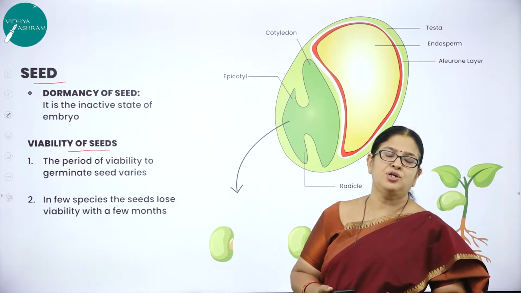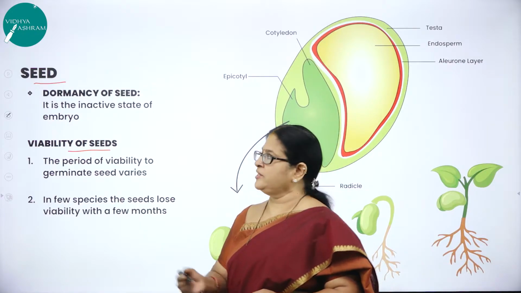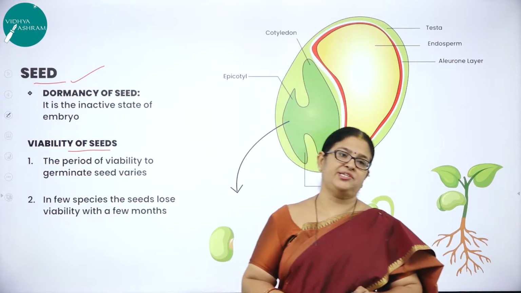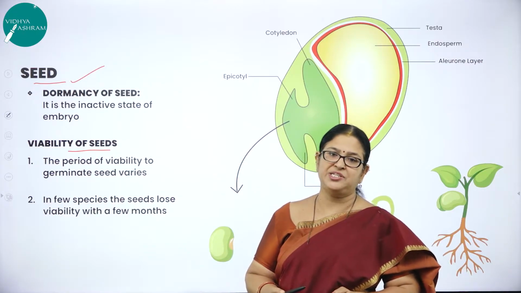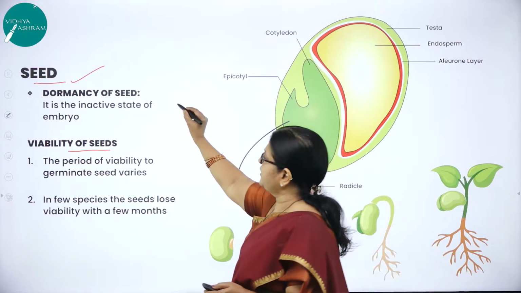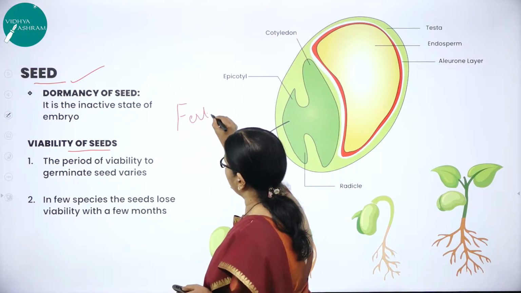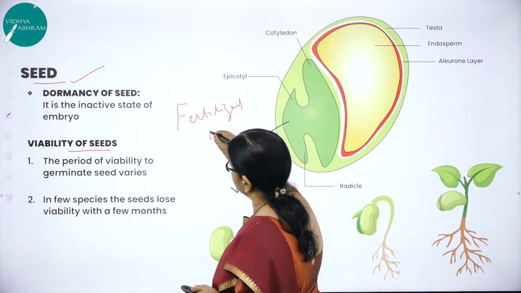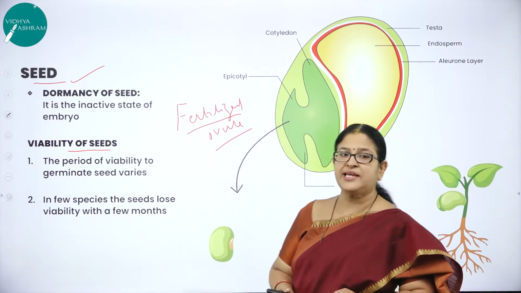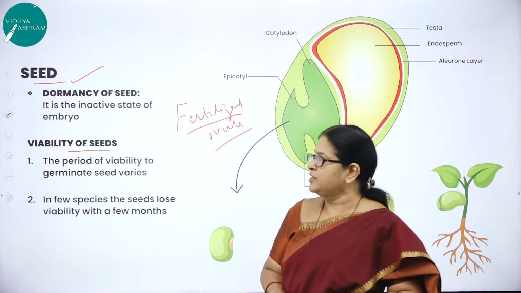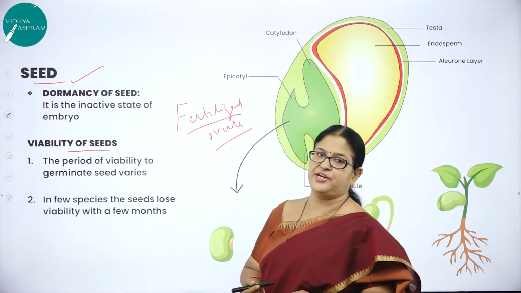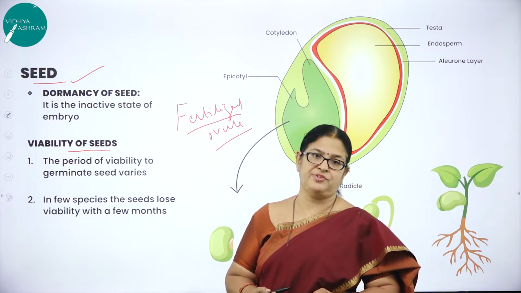Now let us move on to this session 6, starting with a very important concept called seed. So what is seed, children? Seed is nothing but a fertilized ovule. How do we define seed? It is defined as a fertilized ovule, right? And seeds are of two types. How is the seed classified into two types? The seeds are classified into two types based on the nature of the endosperm.